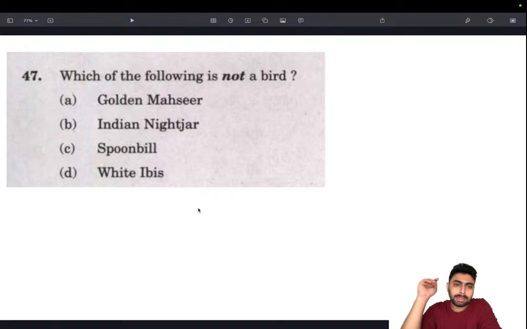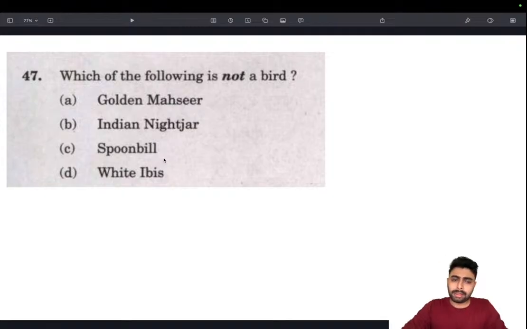It's a protected species of fish which is found across the rivers, and their numbers are going down because of pollution and over exploitation, things like that. So golden mahseer is a fish, and this was asked by UPSC 2-3 years ago, and the question was framed differently as, what is golden mahseer? Is it a fish, or is it a reptile, or something like that? So just going by that PYQ itself, you can get to the answer that it's the only one that's not a bird. That's one thing.